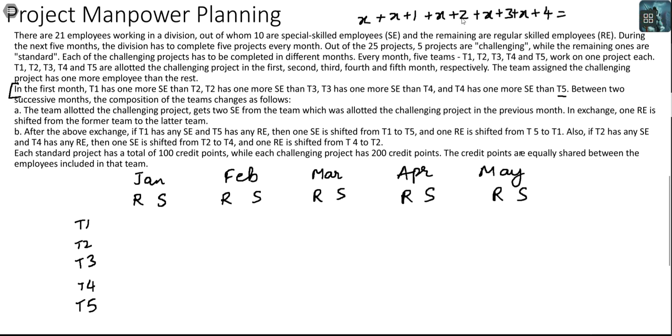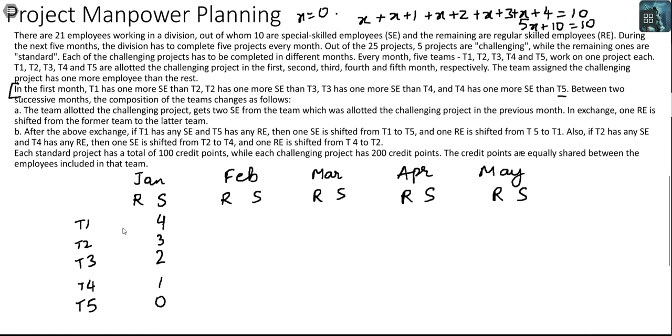And all of this together should add up to 10, which would give me 5X plus 10 is equal to 10, or X is equal to 0, which means in January the number of special skilled employees in T5 are 0, 1, 2, 3, and 4.